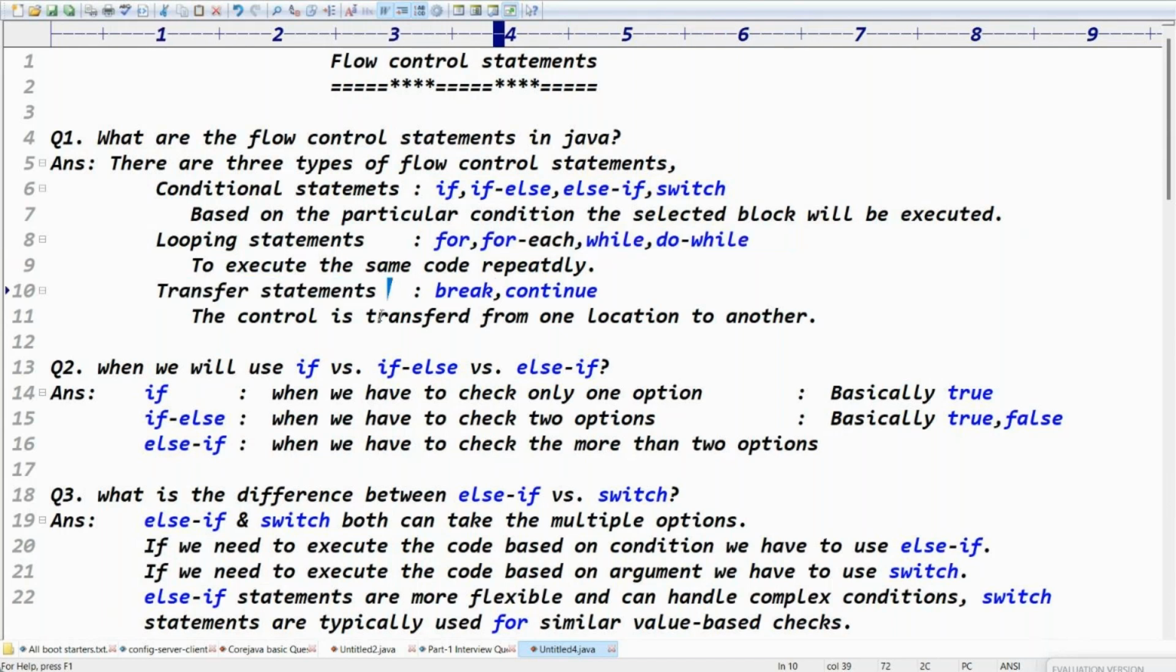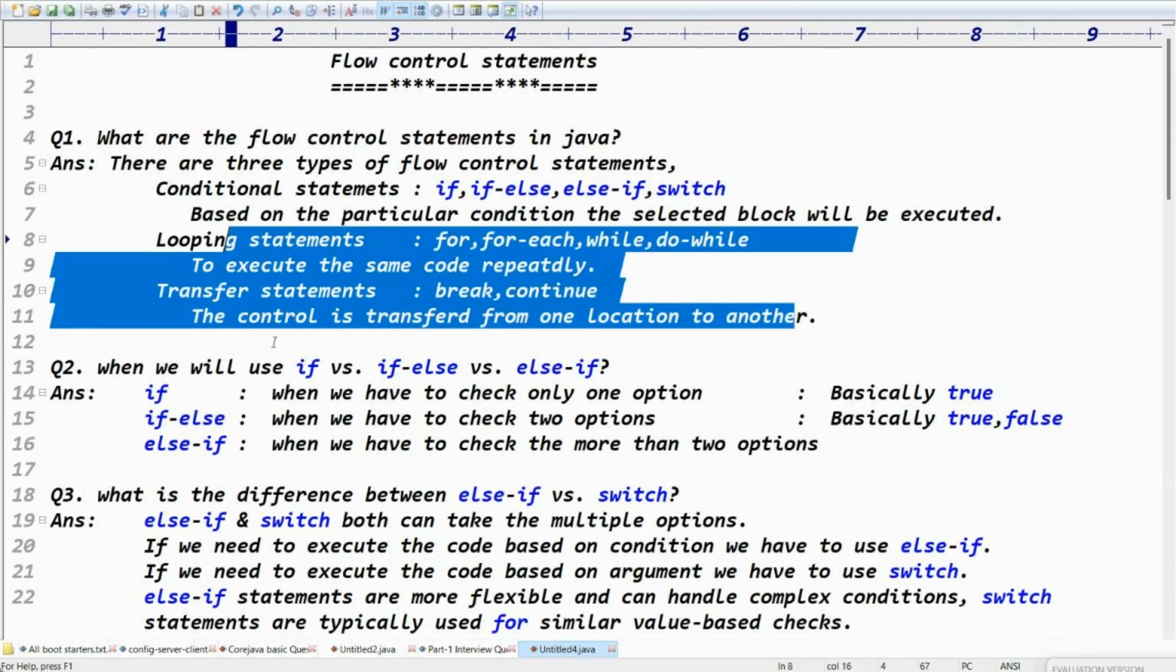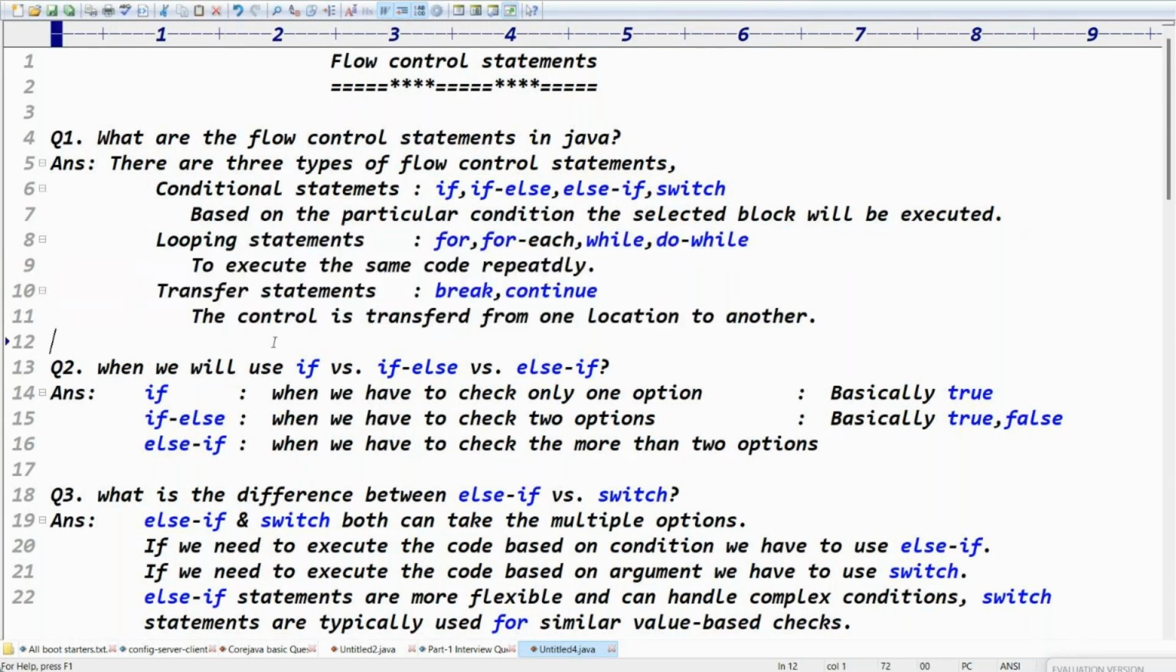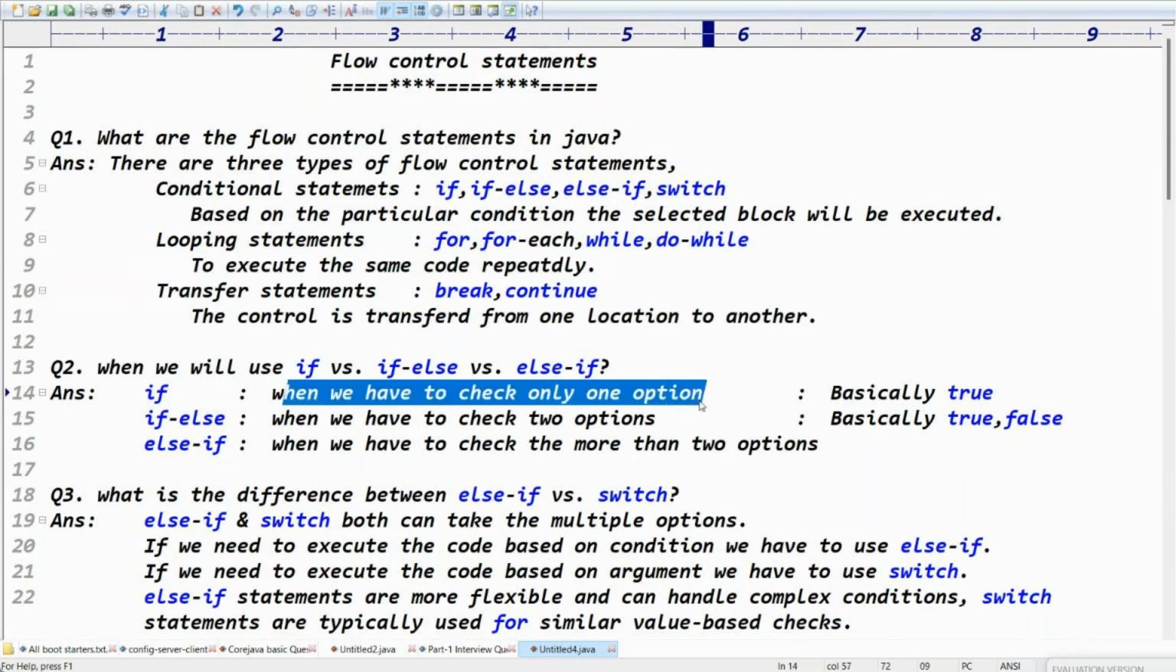The control is transferred from one location to another location, right? Exactly. Next one: when do we use if, else if? When we have to check only one condition, basically true, use the if. When we have to check two options, basically true and false, use if else.